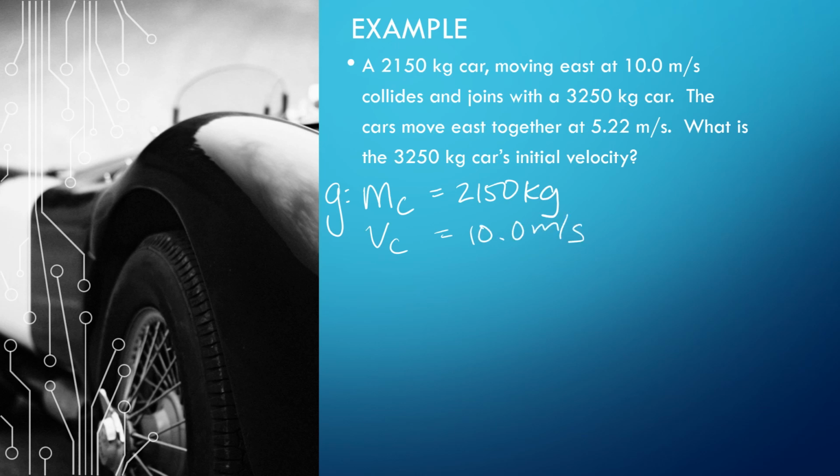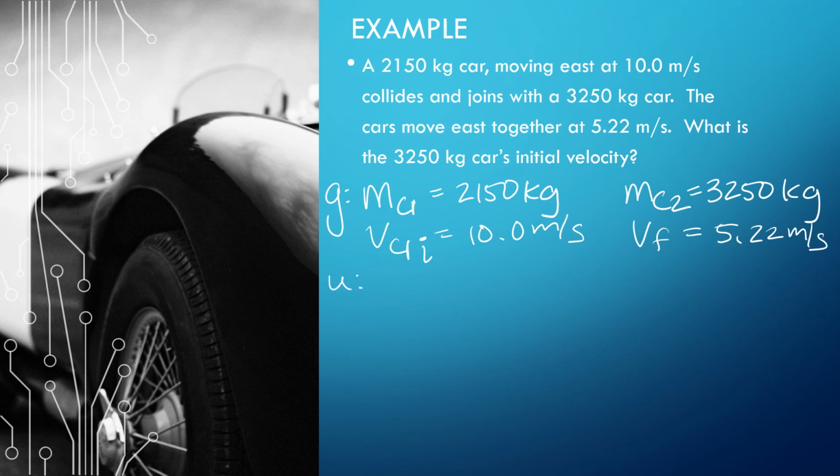And it collides and joins with another car. Okay, so I guess this is car one, and this is its initial velocity. So then I say the mass of the other car, we'll call that car 2, is 3,250 kilograms. And they move together. Okay, they're going to be stuck together. And there's a final velocity of 5.22 meters per second. And it's asking me, hey, what's that velocity initial of that second car? So car 2's initial velocity.